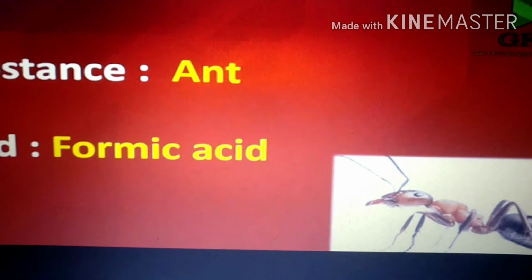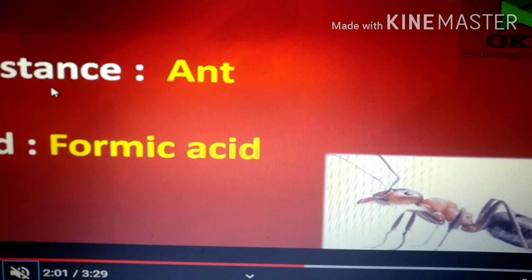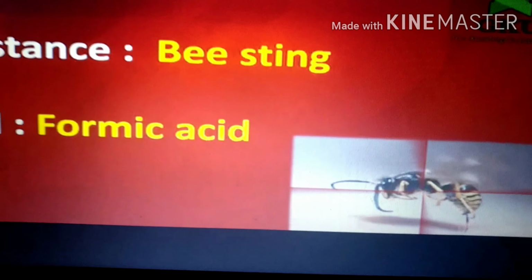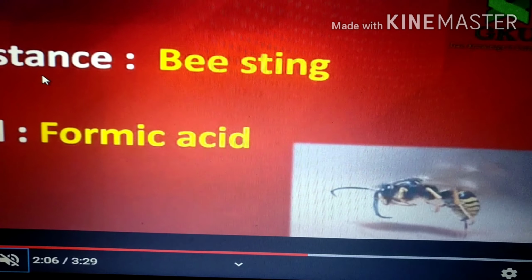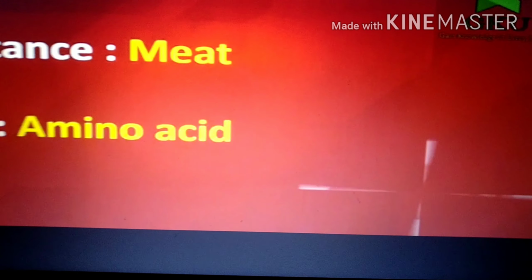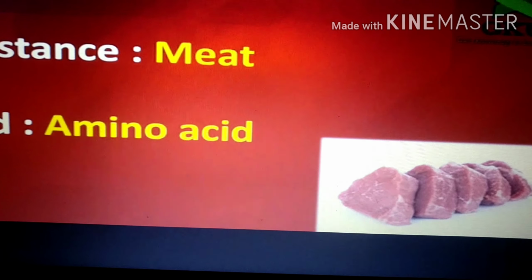As well as honeybees, bee stings. If they bite us, what will happen to us? We'll feel pain. Do you know why? Because in both the bee sting as well as the ant, there is formic acid, which makes us feel the sensation of pain. And rather than that, even in the case of meat, there is a presence of amino acids.